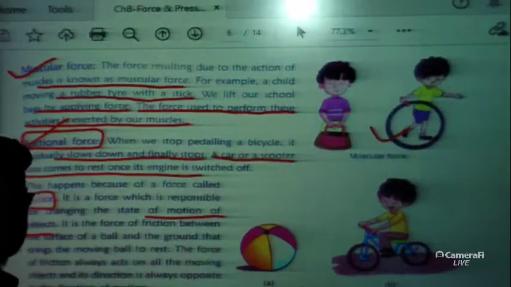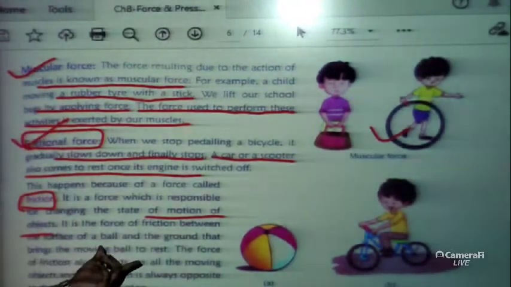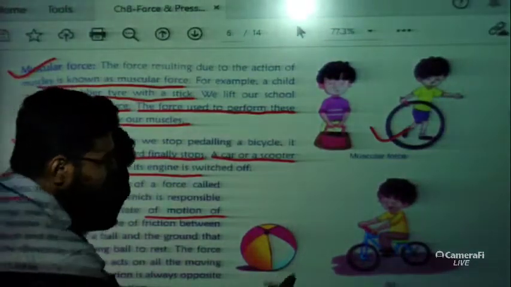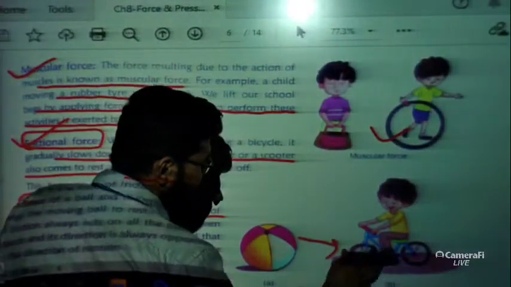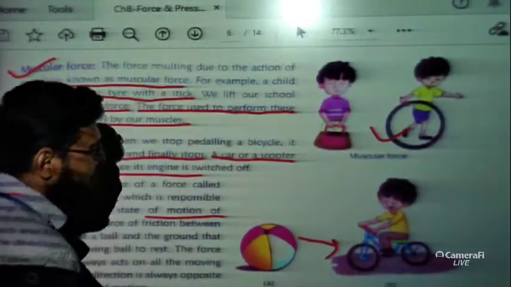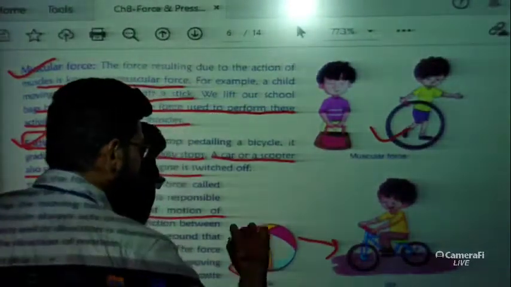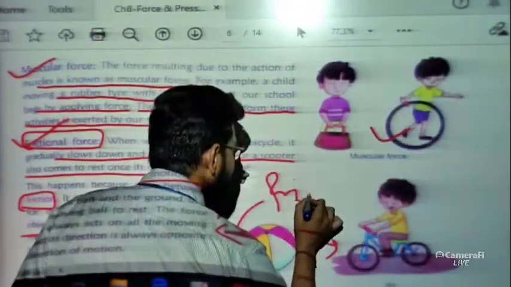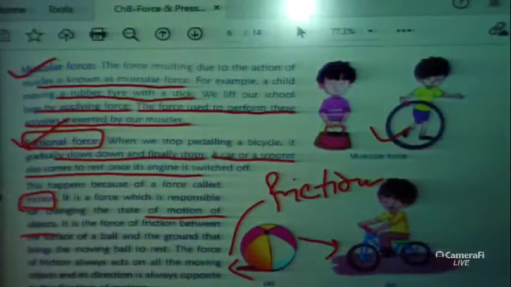It is the force of friction between the surface of a ball and the ground that brings the moving ball to rest. If the ball is moving in this direction, after moving a certain distance the ball will stop, because on the opposite side of the motion a force always acts, which we call friction.